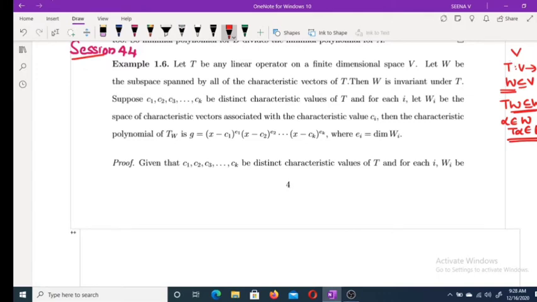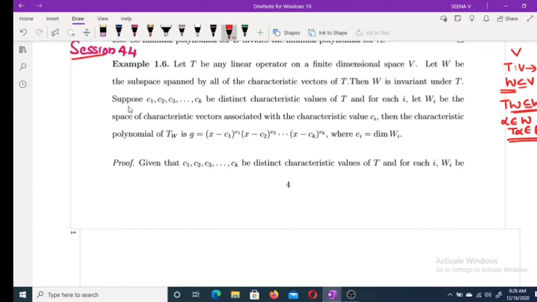Now moving to our next example. Let T be any linear operator on a finite dimensional space V, and let W be a subspace spanned by all characteristic vectors of T. Then the result says that W is invariant under T.